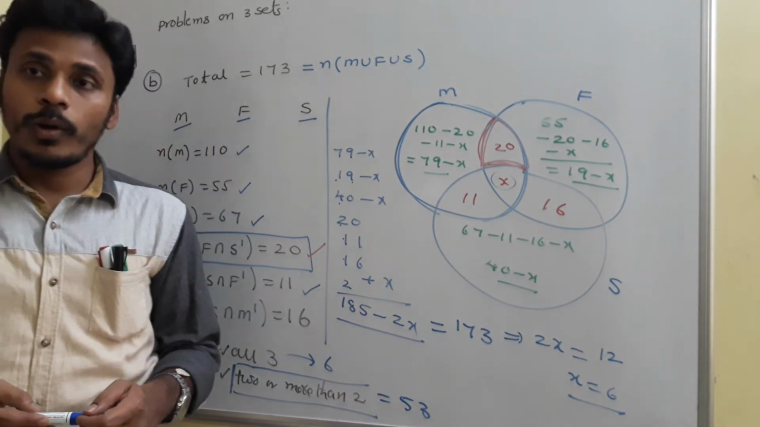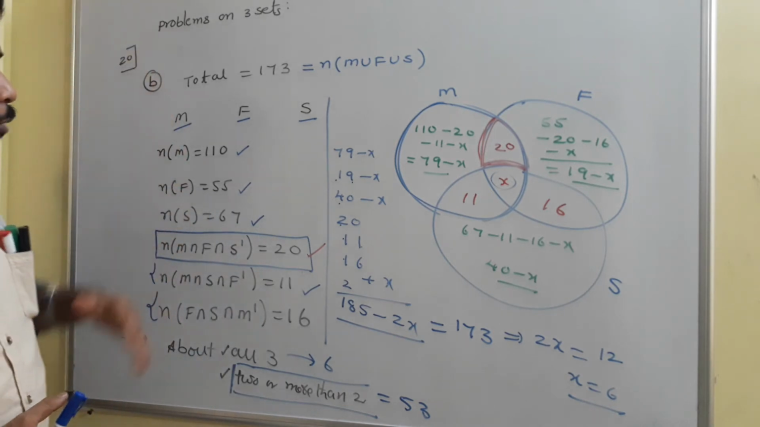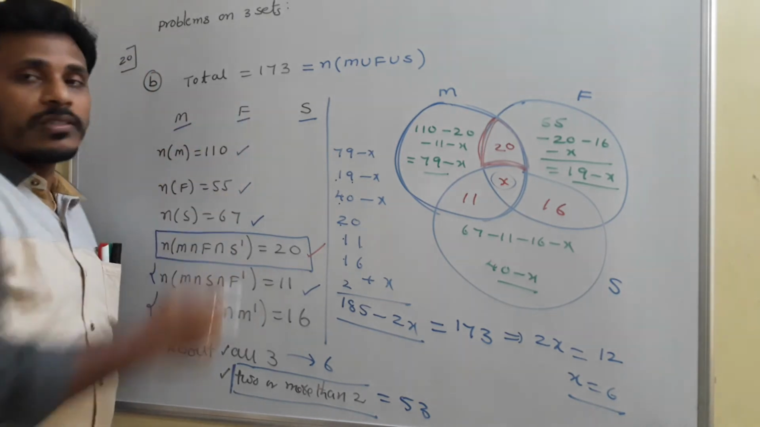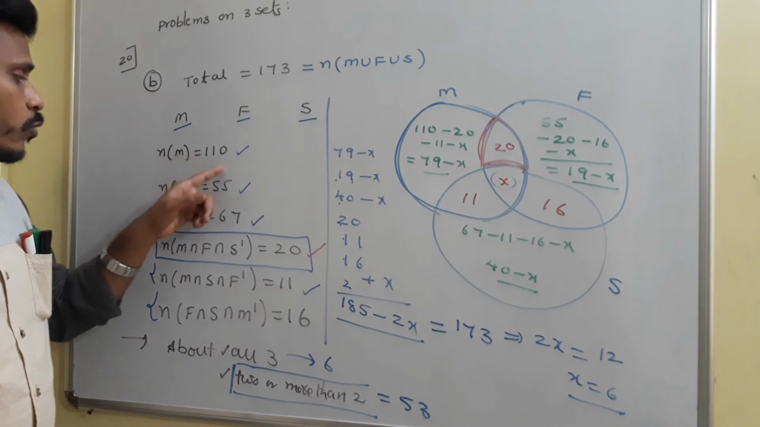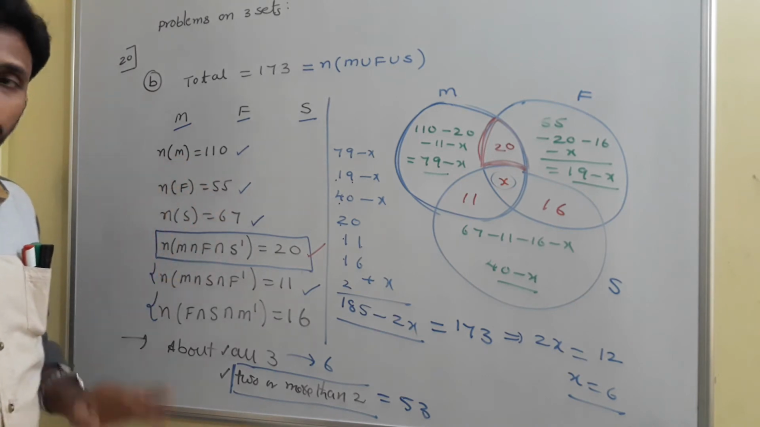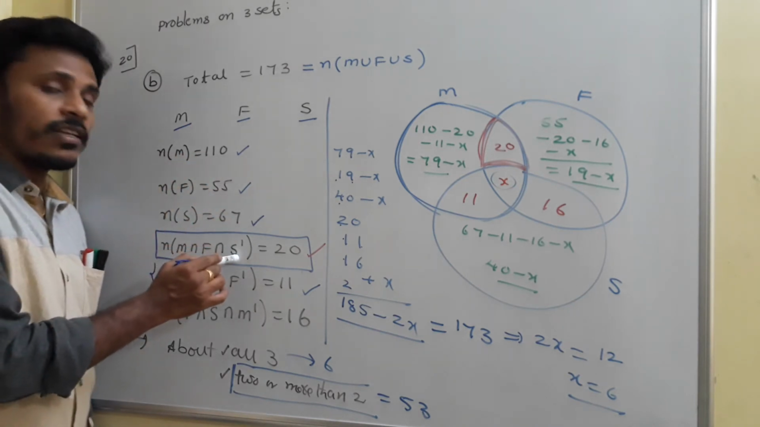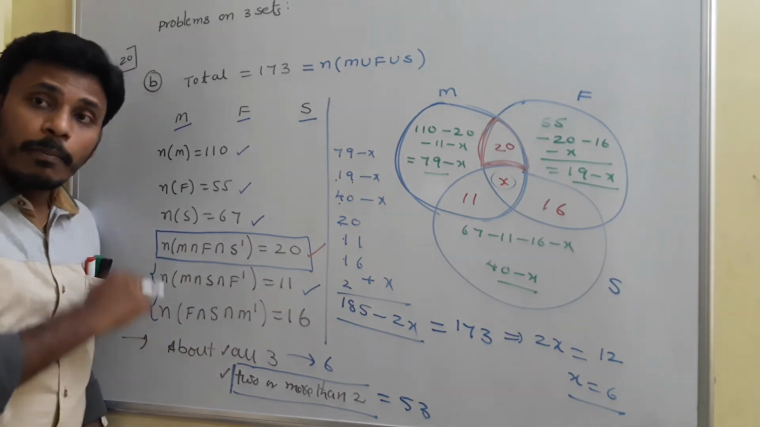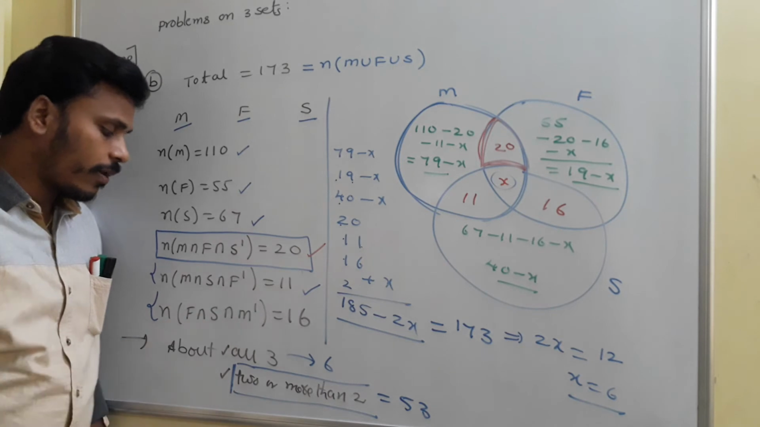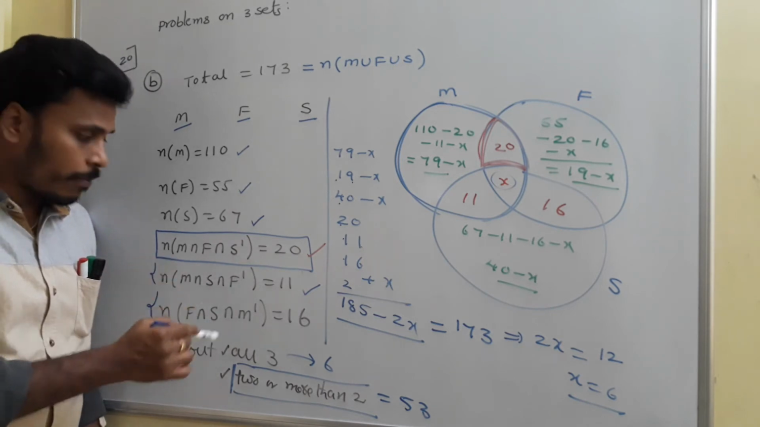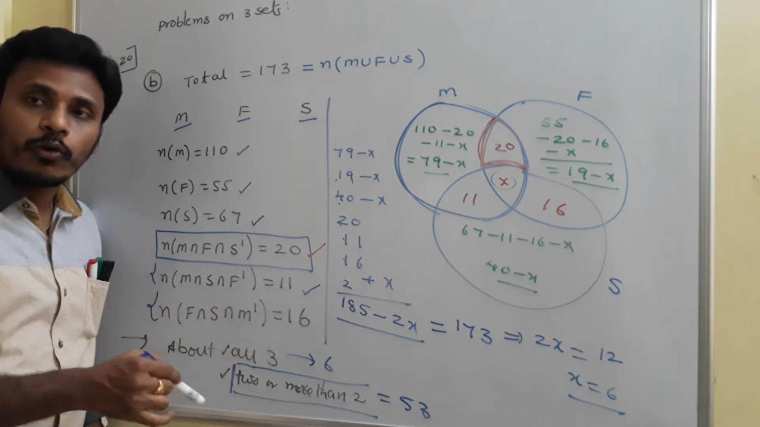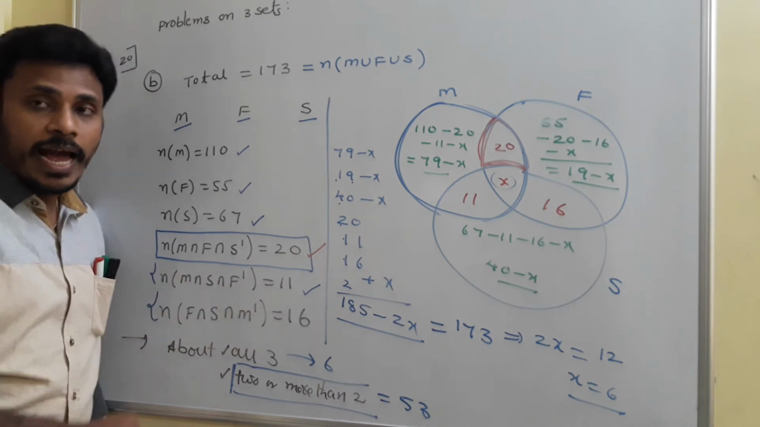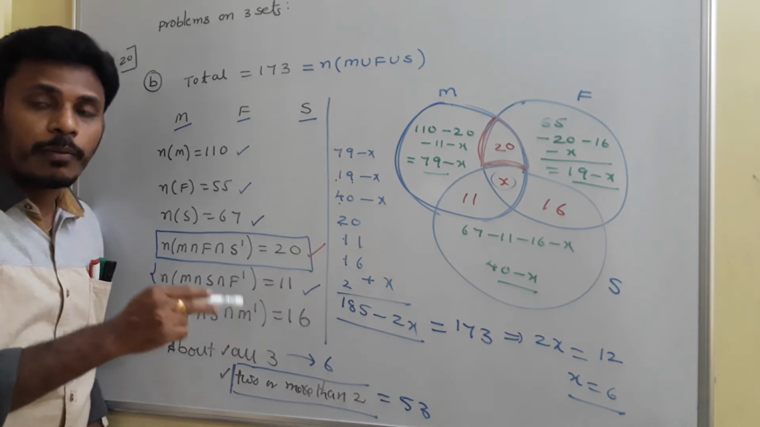Okay, just have a look once again. I will go through the problem. So the total number of complaints is 173 and n of M is 110, F is 55, S is 67. M intersection F intersection S complement, M and F but not S, is 20. M and S but not F is 11. F and S but not M is 16. And we need to calculate the number of complaints about all the 3 as well as the number of complaints about 2 or more than 2.